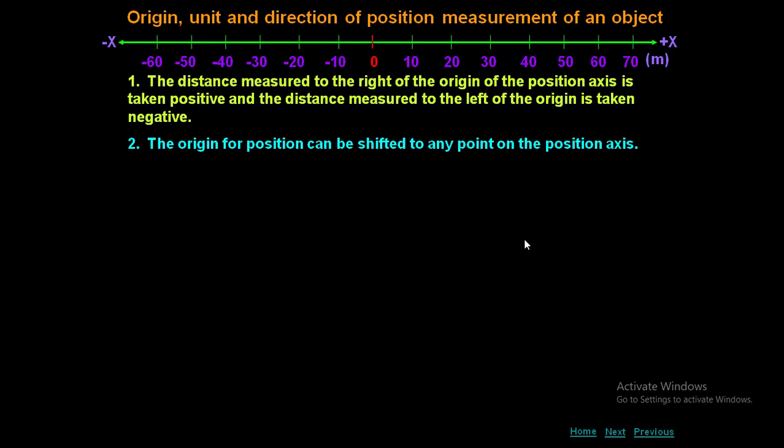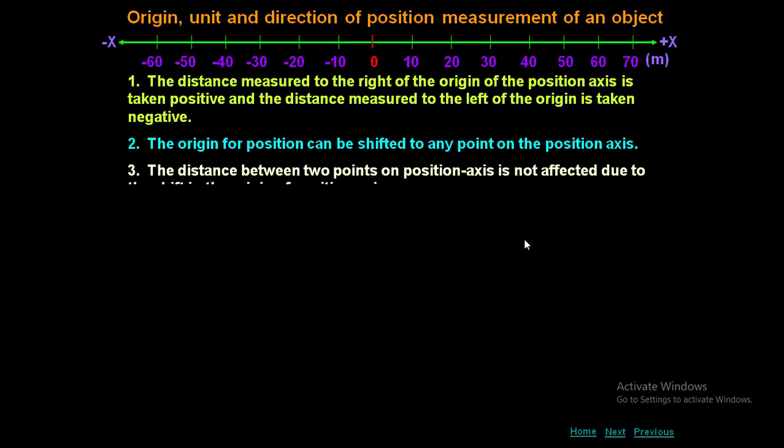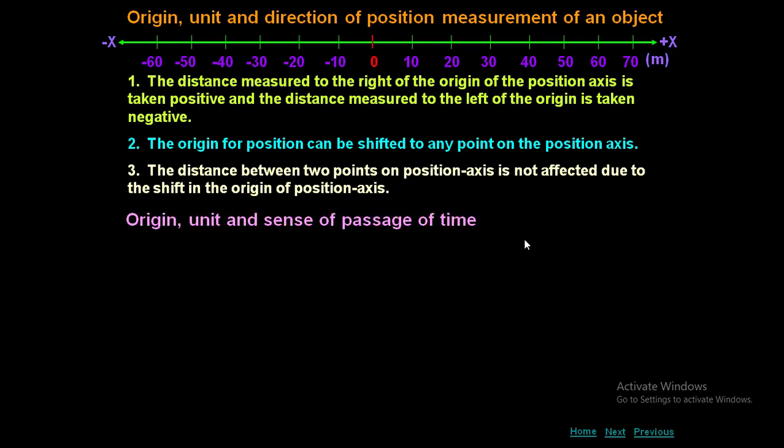The horizon for position can be shifted to any point on the position axis. That means you can shift the horizon to any particular point. The distance between 2 points on position axis is not affected due to the shift of horizon of position axis. That means whenever you are going to shift, the distance between the 2 points will not be affected.